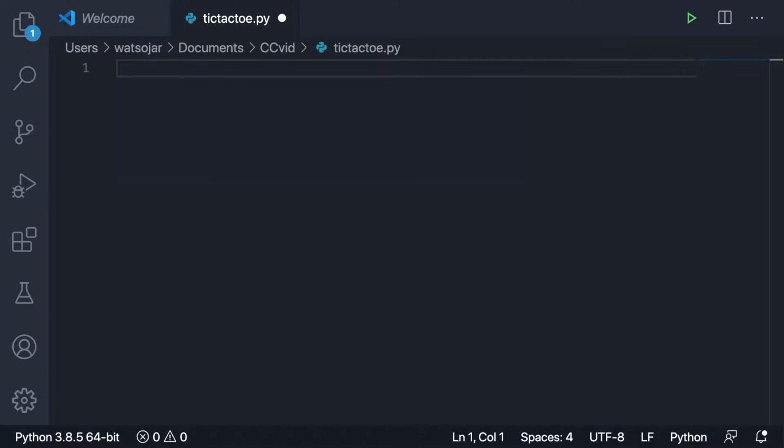Hey everyone, so in today's video we're going to be focusing on a beginner project that nearly every single programmer has made at least once. This project is the classic tic-tac-toe game. Here we're going to make a tic-tac-toe game that runs in the actual Python console and even make a very basic AI bot at the end.